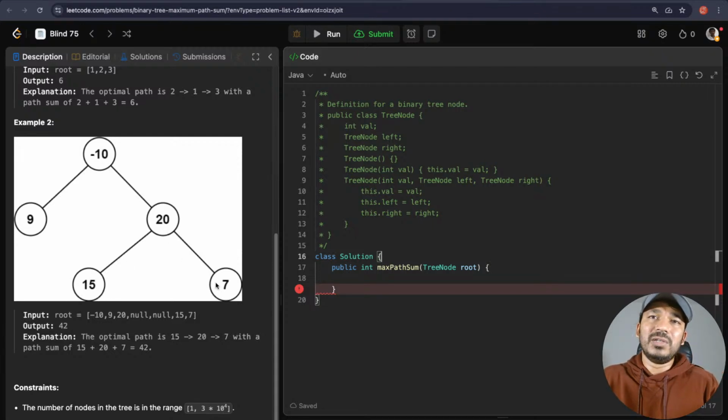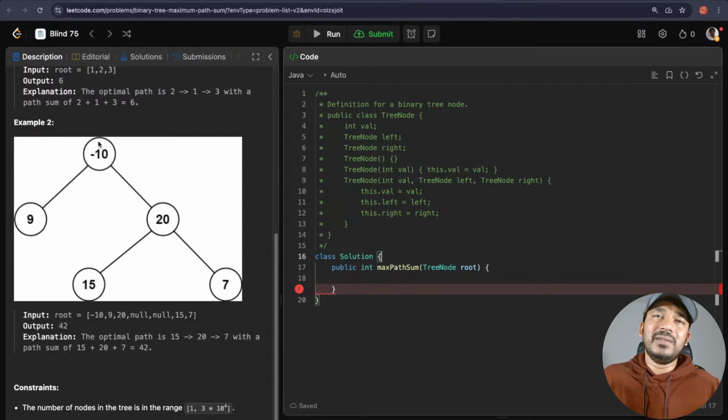If 42 is the maximum value, if it is overriding some centrally stored maximum path, then I can override this. But while returning to its parent, when its parent asks what's the maximum value in you, it will return either its own value, which is 20, or 20 plus its left child, 20 plus 15, 35, or 20 plus 7, 27. So it will return 20 plus 15, in this case, 35.